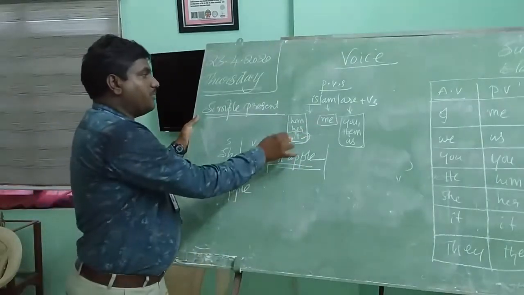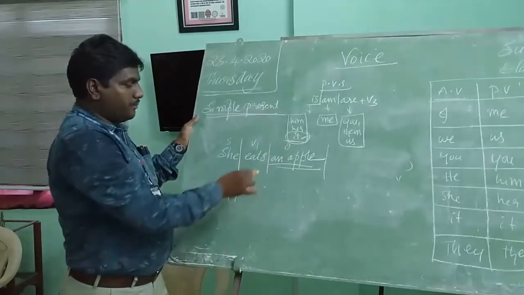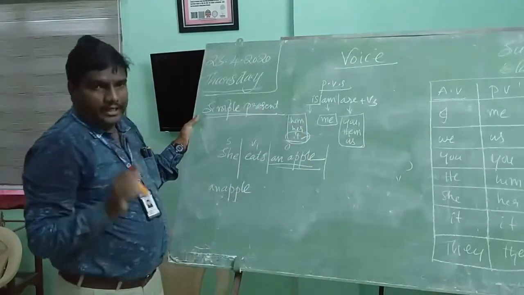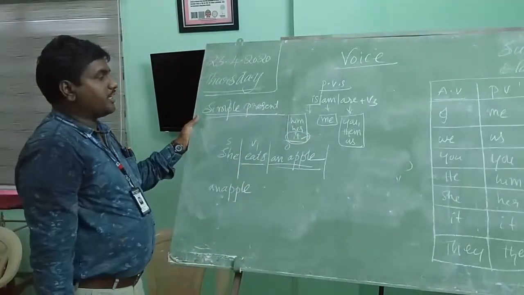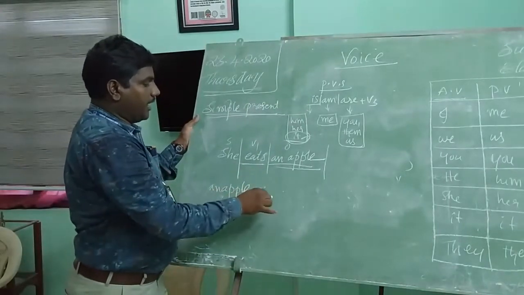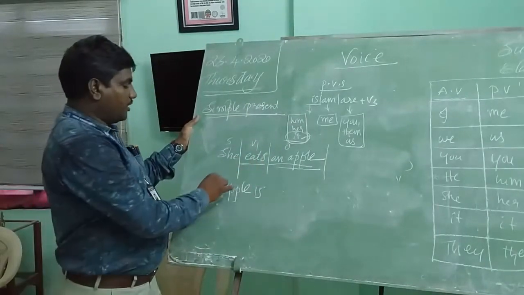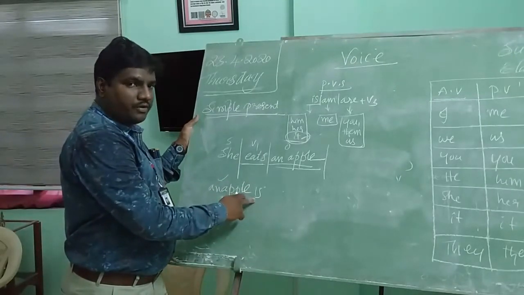That's why which verb do we have to write after apple? "Is." Why should we write "is"? Because an apple is singular. Moreover, here "eats" is a present form. That's the reason why we have to write "is." An apple is. The first rule is object changes into subject. Second rule, the be form is used.